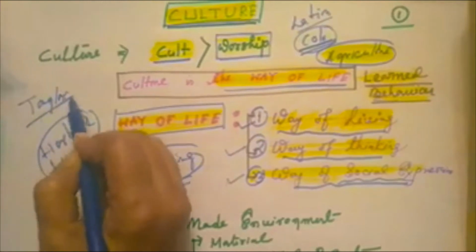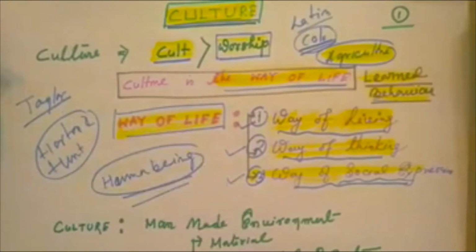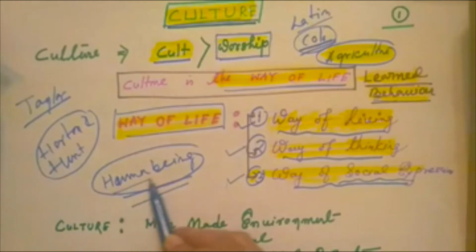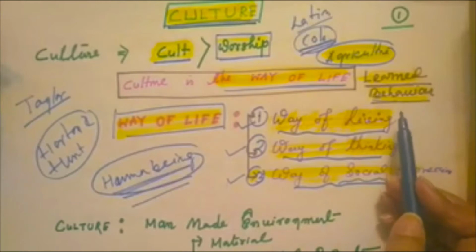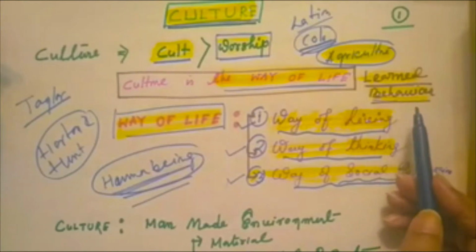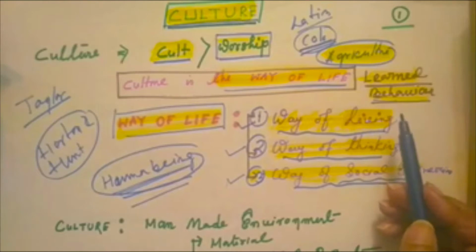And according to Taylor, who also defined culture, it's a complex whole including the beliefs, arts, values, norms, ideas, law, thoughts, knowledge, custom, and other capabilities acquired by the human being as a member of the society. So two attributes are very important. Culture is related to the human being. It's a learned behavior, acquired by the process of socialization. It's related to group activity. It's related to the community activities.